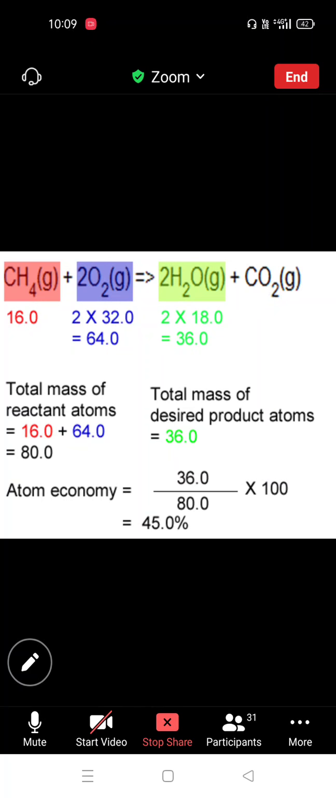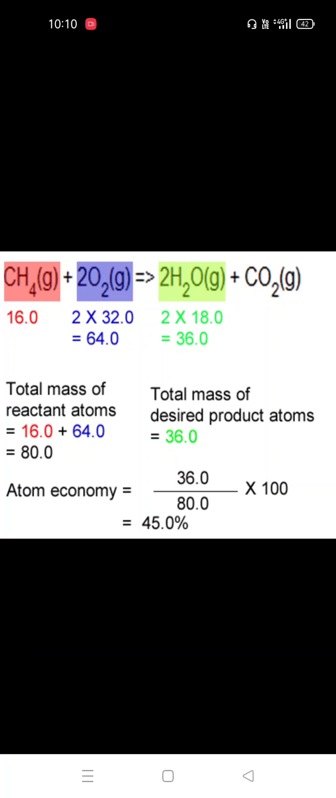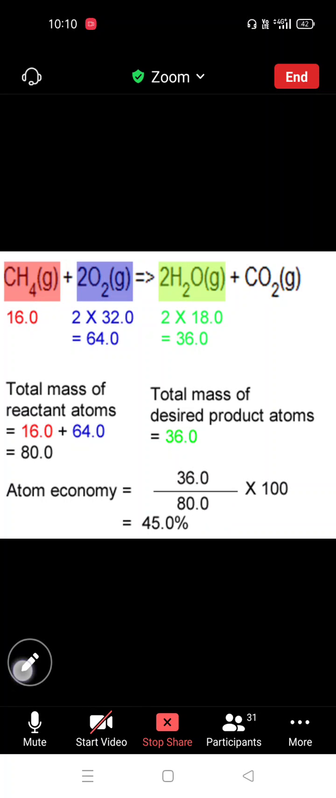For example, here CO2, we can take CO2 as 44. So the molar mass of CO2 is 44 by 80. Finally we are getting 55%.